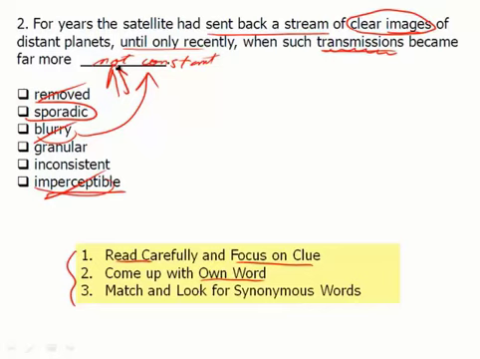Granular means grainy. It's not very clear. And again, that's not what we're going for here. We're looking for something that's not constant, that's not consistent. And there we have it. Inconsistent, sporadic, these are synonymous words. And those are our answers.